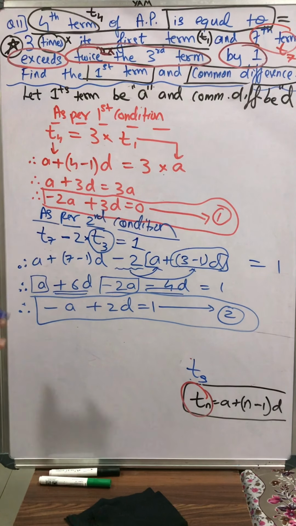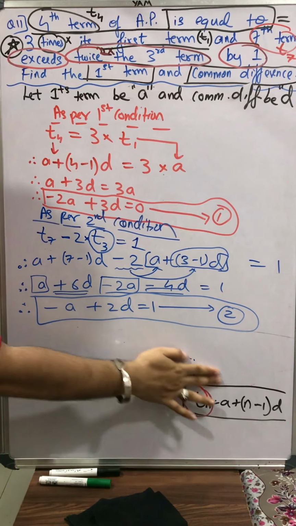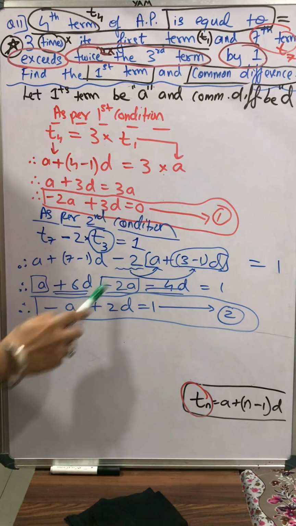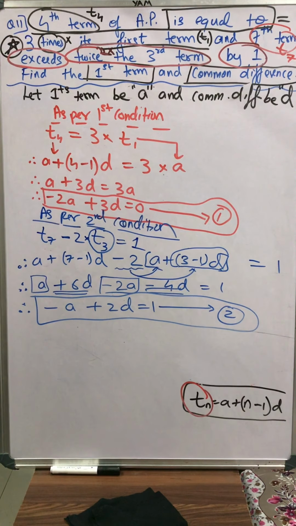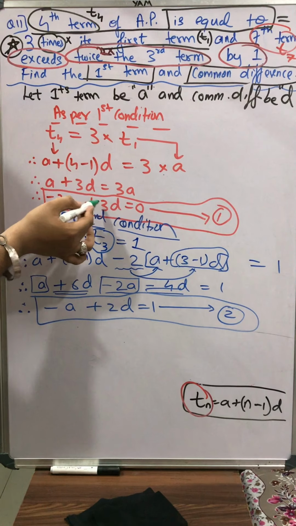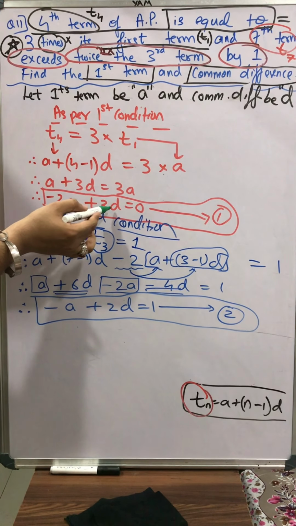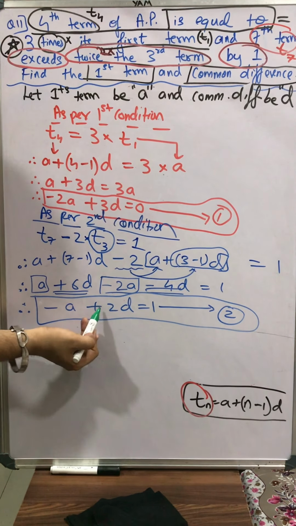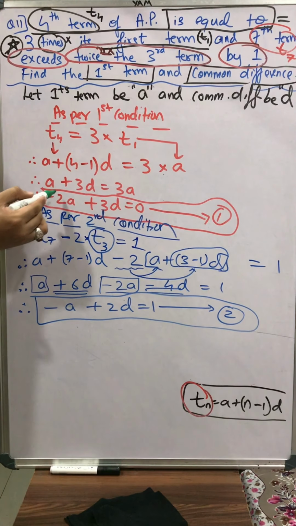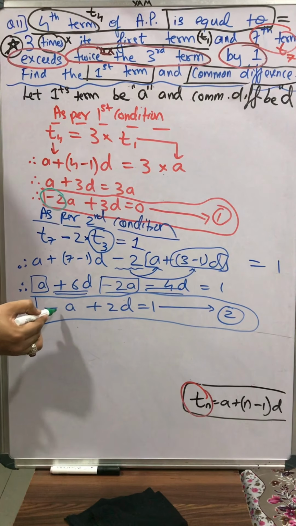So by two conditions we formed two equations. Now just please closely observe over here. Can I say we have two simultaneous equations? Just suppose here we have x and y, the two unknowns. How will we find out? It's very simple. The first step should be that any one coefficient should be equal. Either the coefficients of d should be equal. Here the coefficient of d is plus 3, and here the coefficient of d is plus 2. Or either the coefficients of a should be equal. Here the coefficient of a is minus 2, and here the coefficient of a is minus 1.